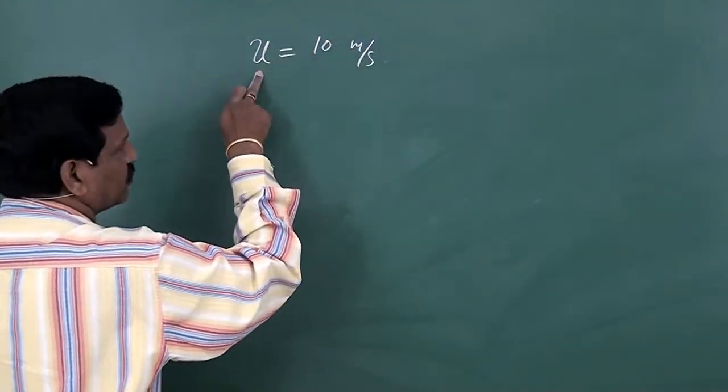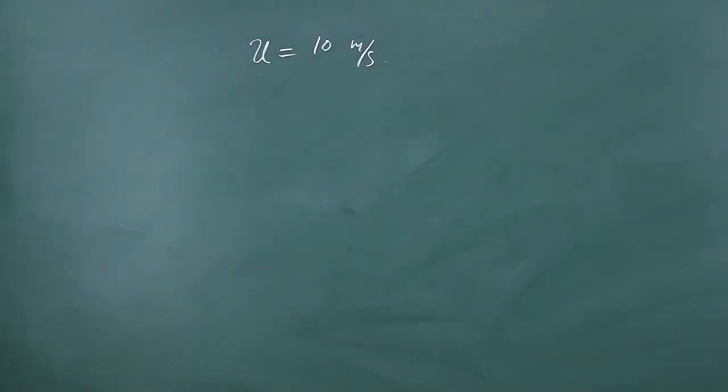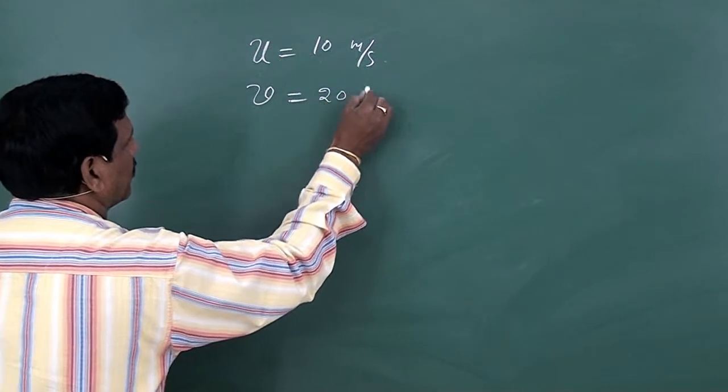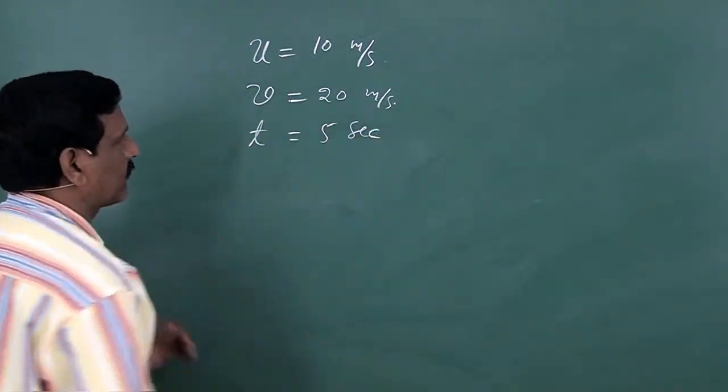So initial velocity, that is u, is given as 10 meter per second. It attains a velocity of 20 meter per second in 5 seconds. That means at the end of 5 seconds, its velocity is 20 meter per second.